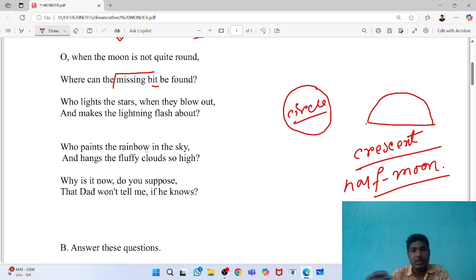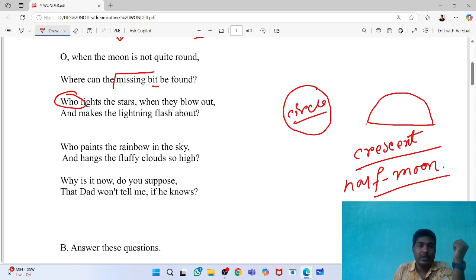Now all of you know the stars have their own lights. Like the sun is one of the biggest stars in the universe, in the cosmos actually. So who lights the stars? That is the boy's question. Now all of us know that the sun gives us light, and sun is also one kind of star. Now the question is that who lights the stars? Who gives lots of light to the stars so that the stars give lots of light to us?